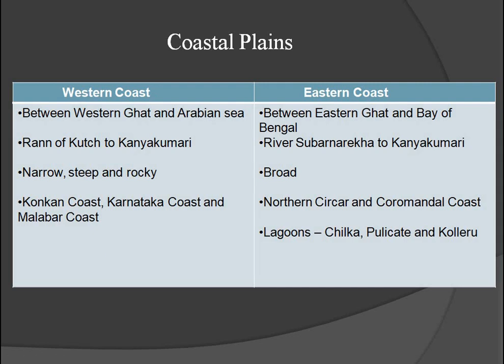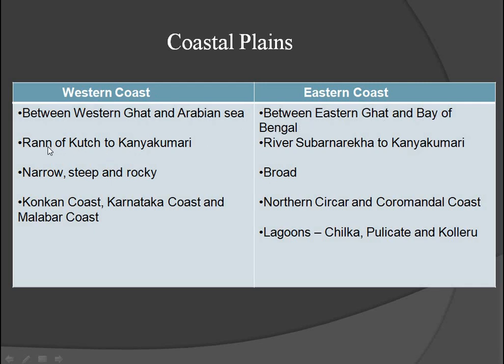Next, let us move to the coastal plain. Here in the coastal plain, two coasts we have, eastern coast and western coast. Let us see the difference between western coast and eastern coast. Western coast lies between Western Ghat and Arabian Sea, but eastern coast lies between Eastern Ghat and Bay of Bengal.